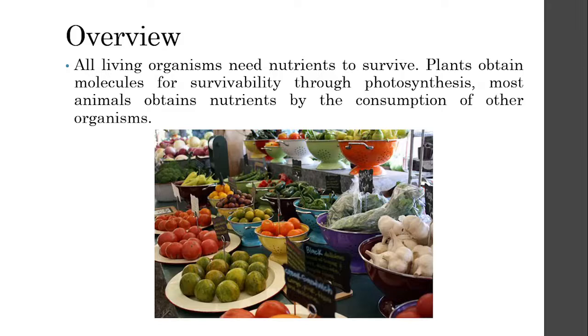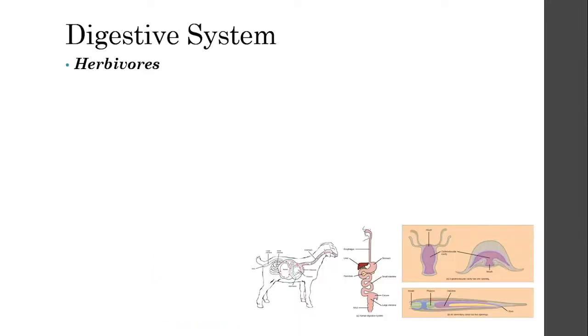So we can differentiate various organisms on what type of organisms they have to consume in order to get the nutrients they need to survive.